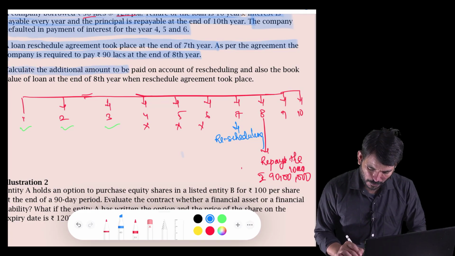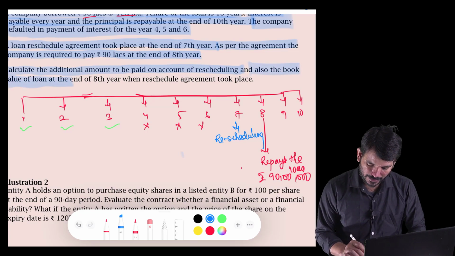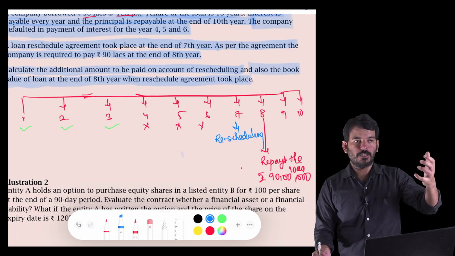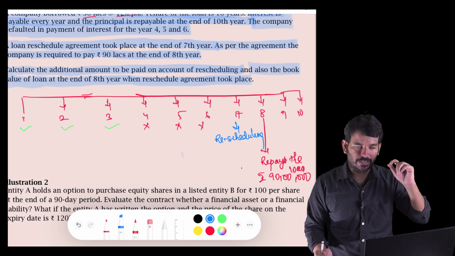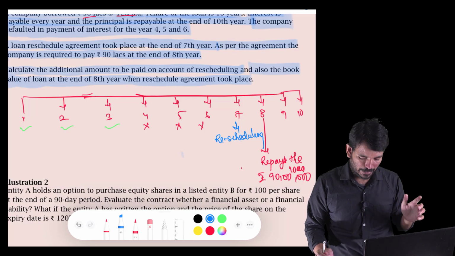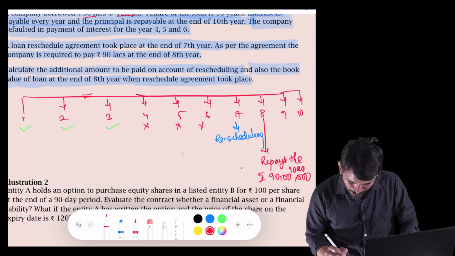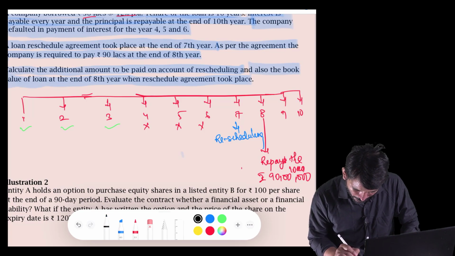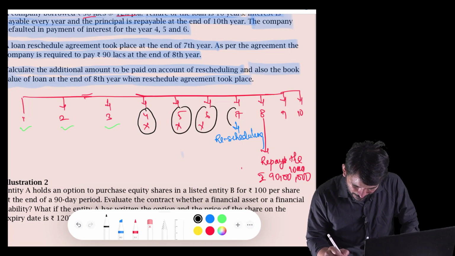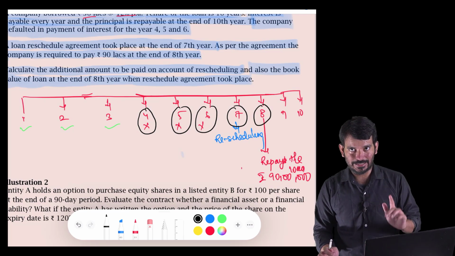Calculate the additional amount to be paid on account of rescheduling and also the book value of the loan at the end of the 8th year when the rescheduling agreement took place. So they are asking, I am taking a loan from a bank. I said I will pay interest at the end of each year for the next 10 years. At the end of the 10th year, I will pay the principal amount. I made the payment for 3 years. I defaulted here. Where did I default? I have defaulted in the 4th year. So 4th, 5th, 6th, 7th and 8th. For 5 years, I need to pay the interest additionally.